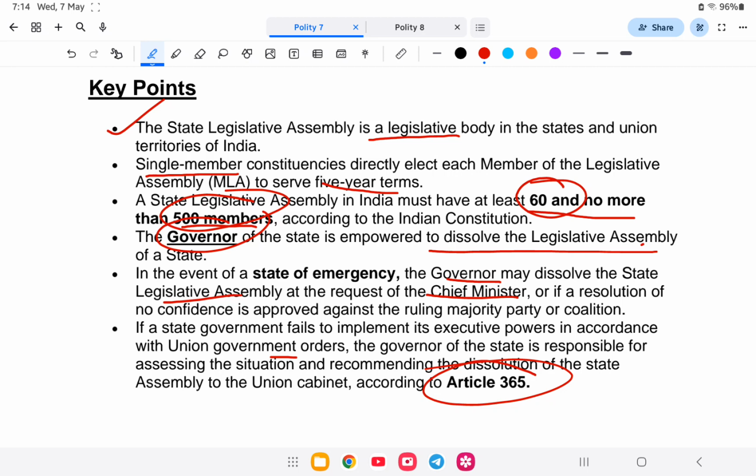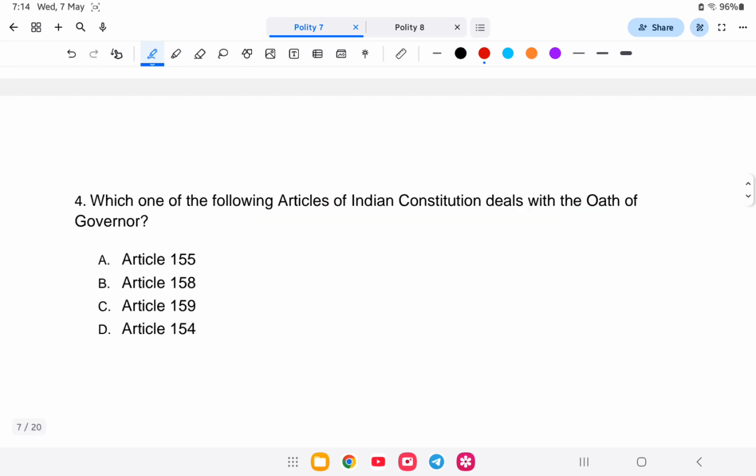Let us go to the next question. Which of the following articles of the Indian Constitution deals with the oath of the governor? Is it A 155, B 158, C 159, or D 154? So the answer is option C, that is Article 159 provides for the oath of the governor.